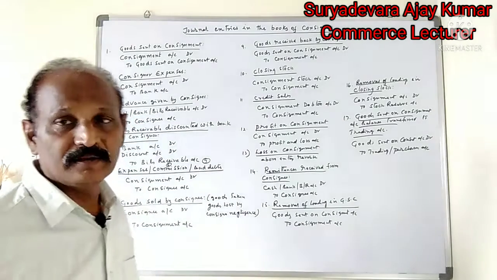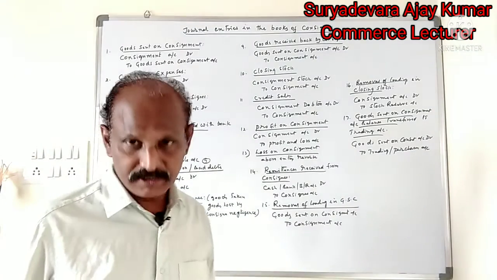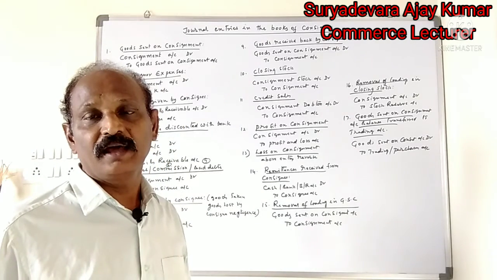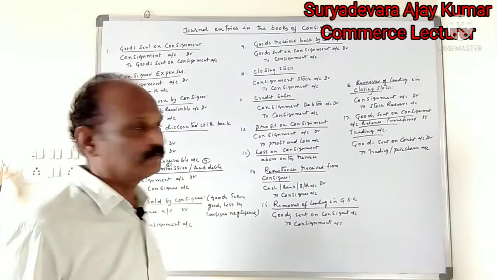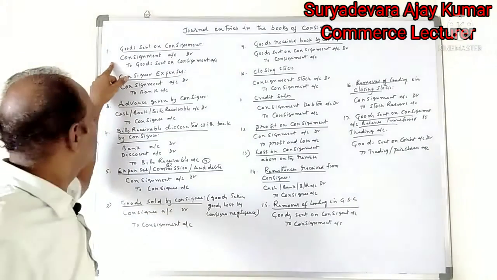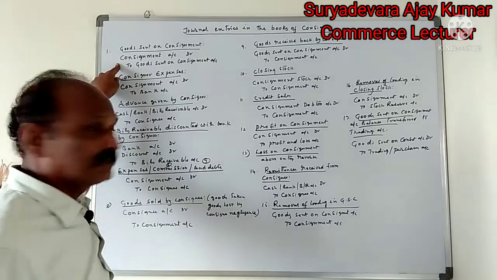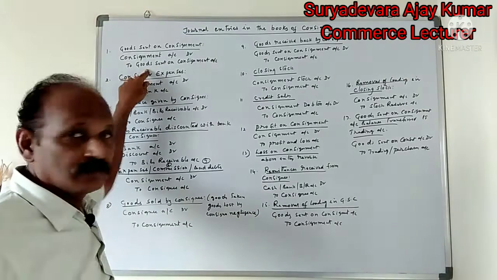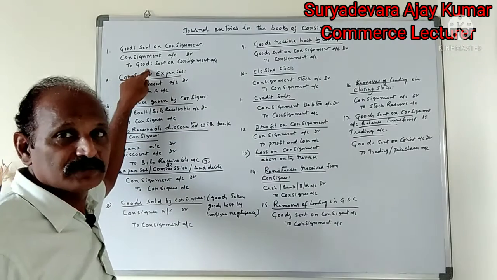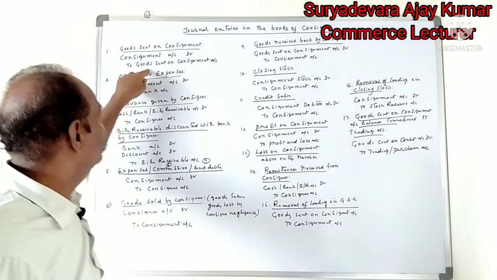First one is in consignment business. First, goods sent by the consignor to the consignee. First entry is goods sent on consignment: Consignment account debit to goods sent on consignment account, being the goods sent on consignment.